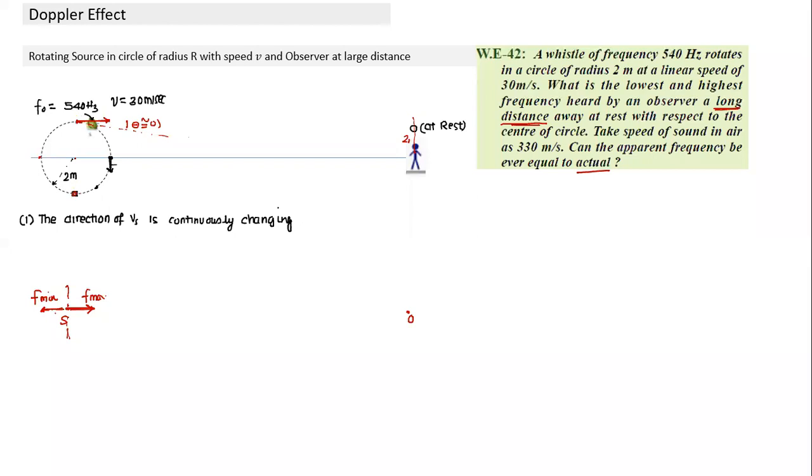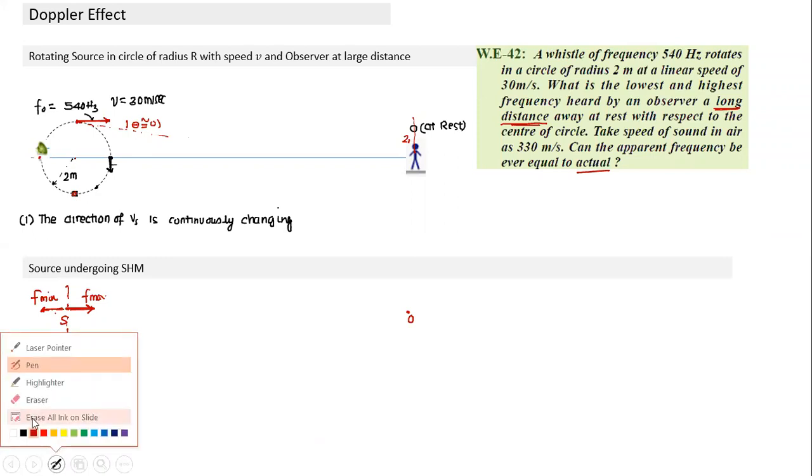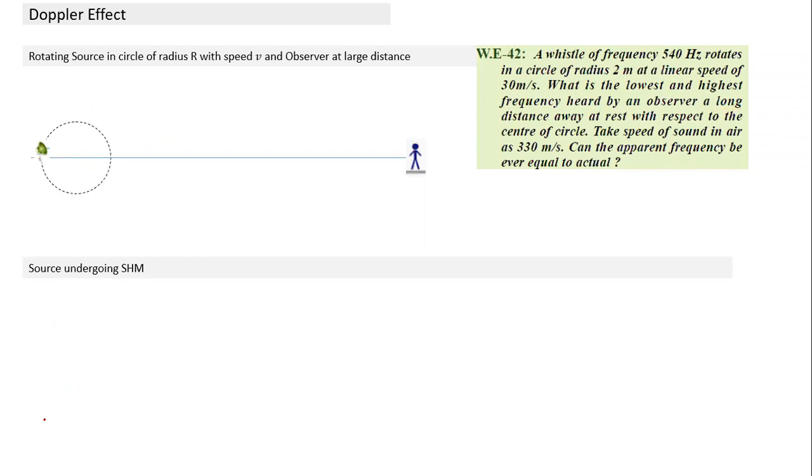Okay, good. Fine. Now we can have another variation. This is something that has circular motion. We can also have some other kind of motion. Let's look at what other kind of motion. When the source is undergoing SHM motion, this is an observer here, and it's a source here. What happens if the source is undergoing SHM motion? What will happen in case of SHM motion? Can anyone tell how you would deal with an SHM motion kind of question, similar to what you had done earlier?